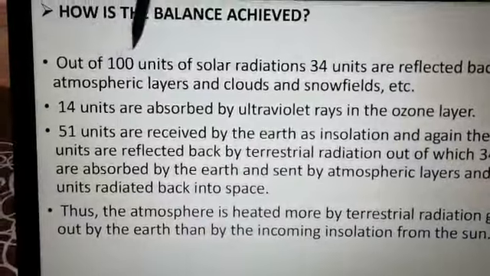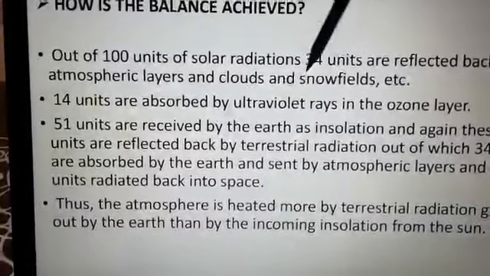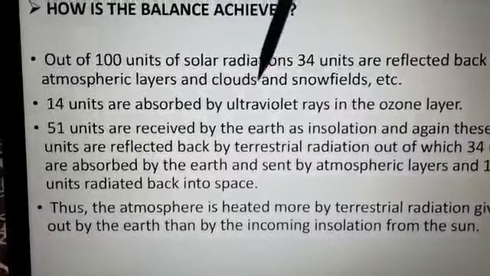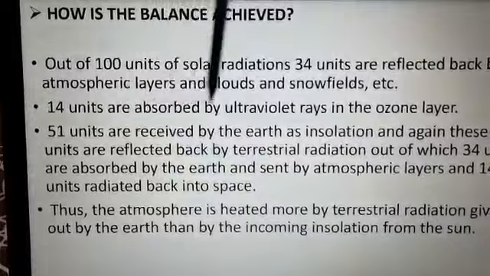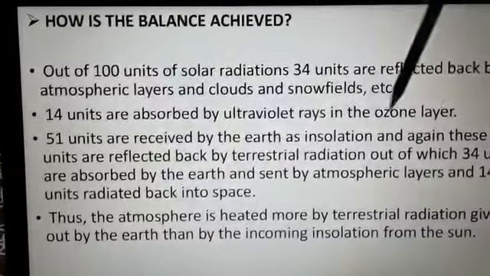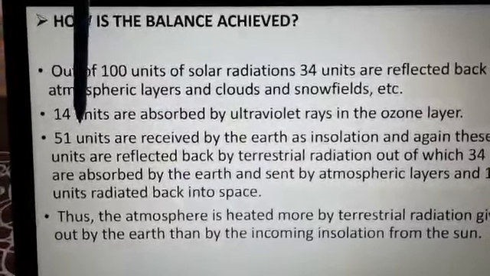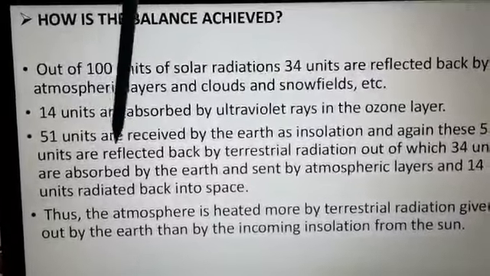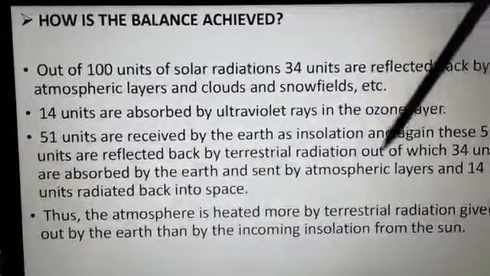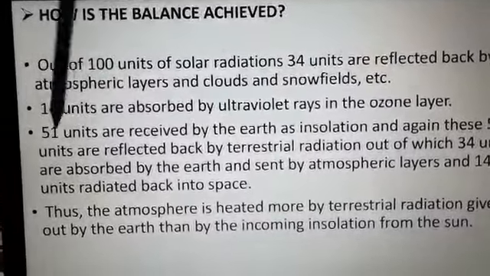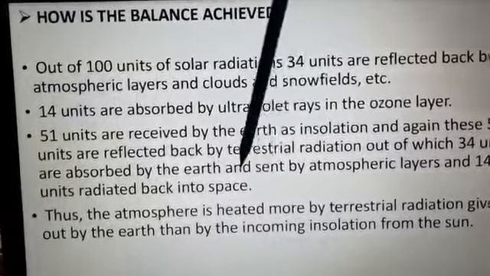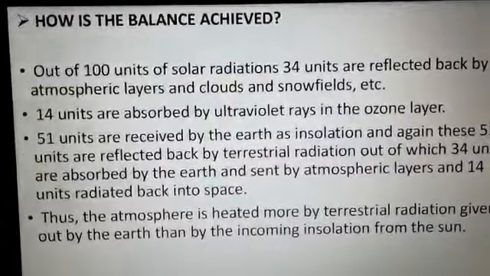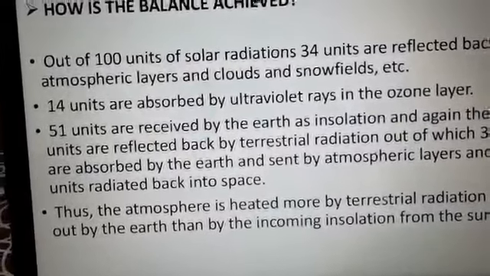Out of 100 units of solar radiation, 34 units are reflected back by atmospheric layers, clouds and snowfields, etc. And 14 units are absorbed by the ozone layer from the ultraviolet rays. Now 51 units are received by the earth as insolation, and again these 51 units are sent back by terrestrial radiation, out of which 34 units are absorbed by the atmospheric layers, and 14 units are radiated back into space. So this is how this balance is achieved.